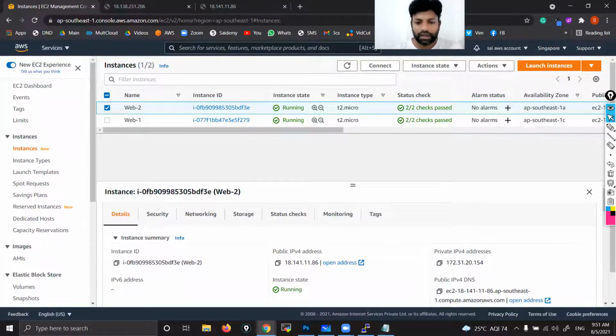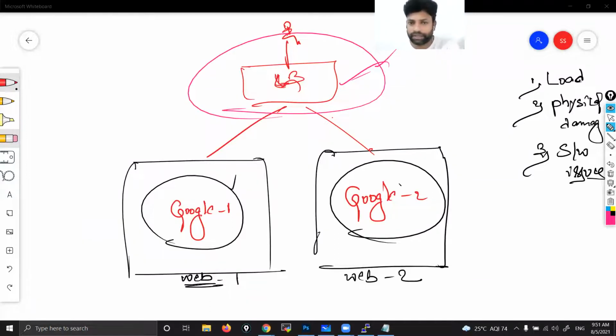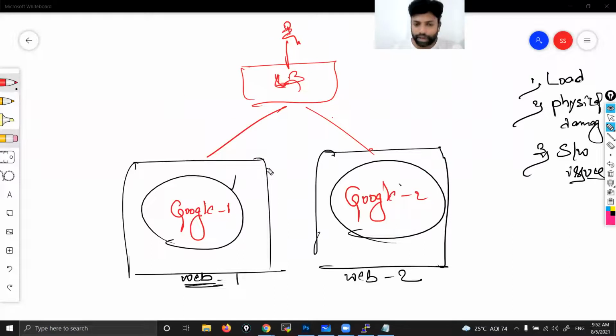Fine. Now we need to deal with the load balancer. This one is again a big topic. It takes one complete section, one complete class. So that's why I'm going to explain it in tomorrow's class. What I do today, I'll stop these two instances. Tomorrow at the beginning I'll start them. Today I will stop, and tomorrow I will start again.